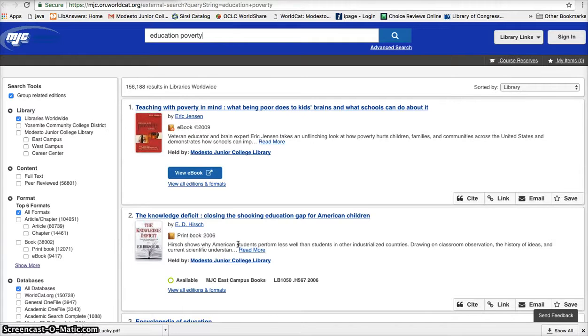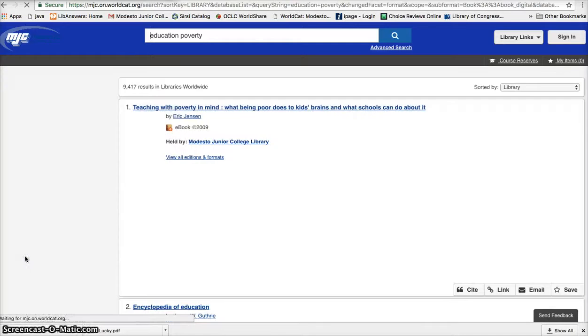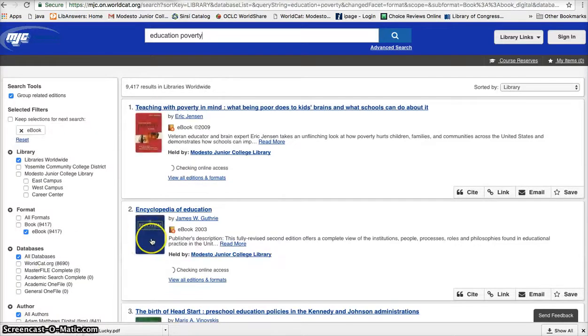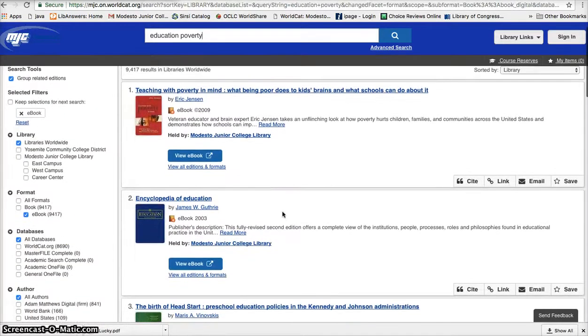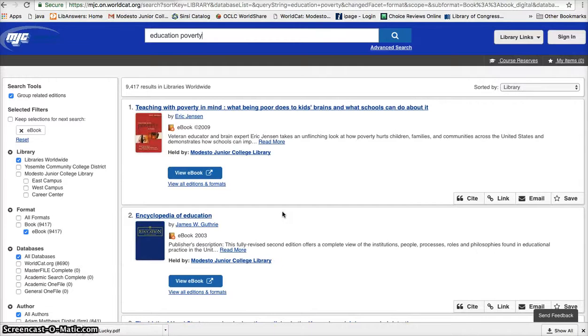But I just want to look for ebooks, so I'm going to come over here and click this box here. In the limiting to ebooks, I now have only books that I can access online, don't need to come into the library to look at. Now there's a couple of different types of books that we have here in ebook format, so I want to show you how to use each one.